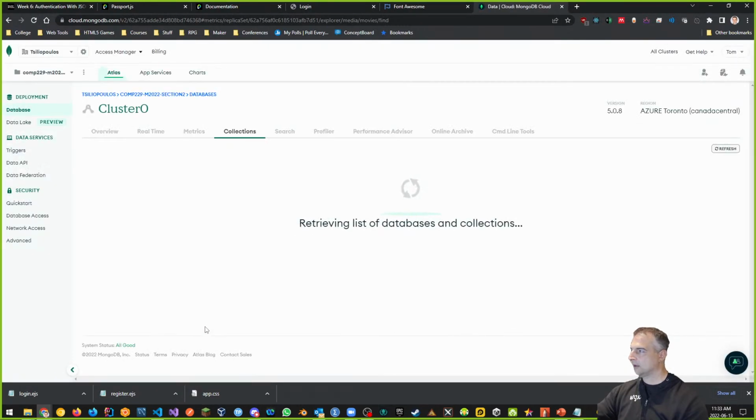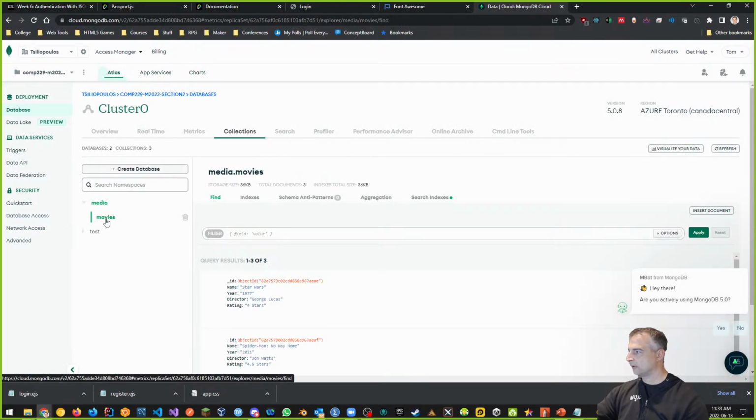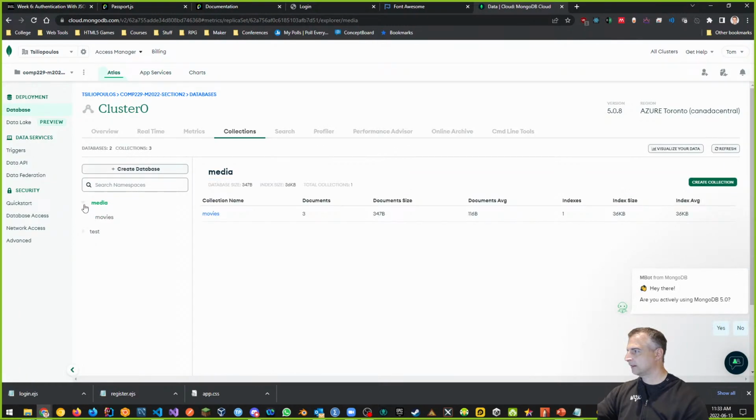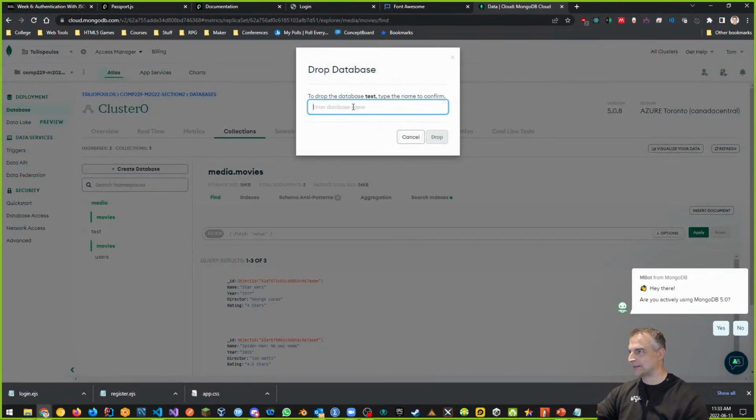Let's refresh. And we can see I have a collection called movies, right? Here's my media database and my movies collection. But where the heck did my users go? I got two databases. I got a test database with movies and users. What? No way, man. Let's kill that database.